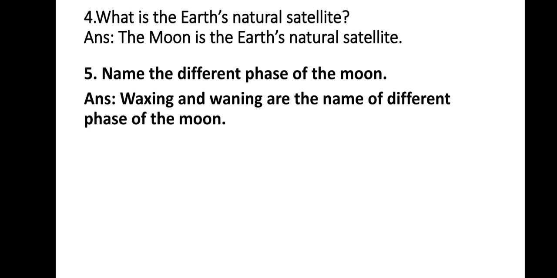Question number 4. What is the Earth's natural satellite? Answer. The moon is the Earth's natural satellite. Question number 5. Name the different phases of the moon. Answer. Waxing and waning are the names of different phases of the moon.